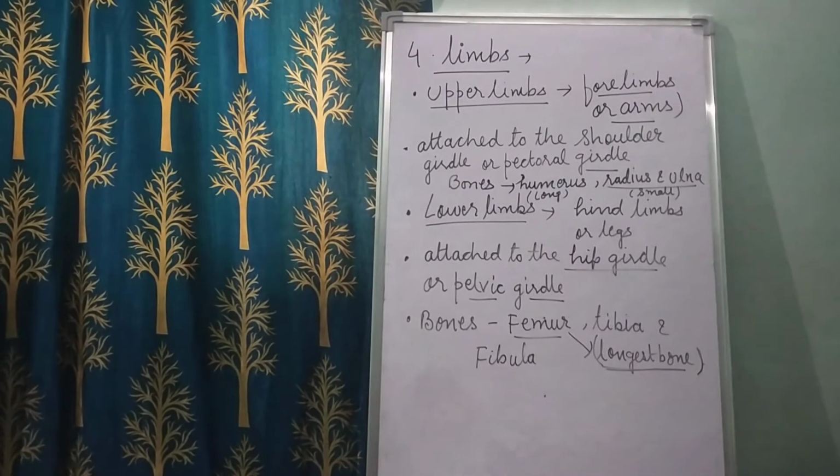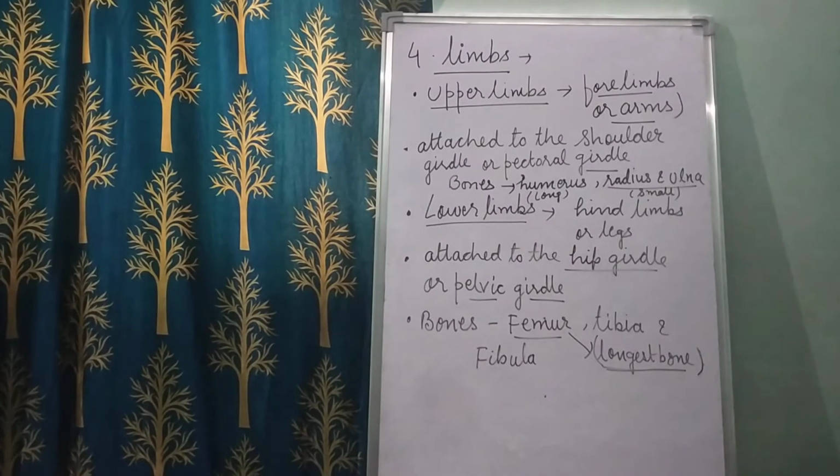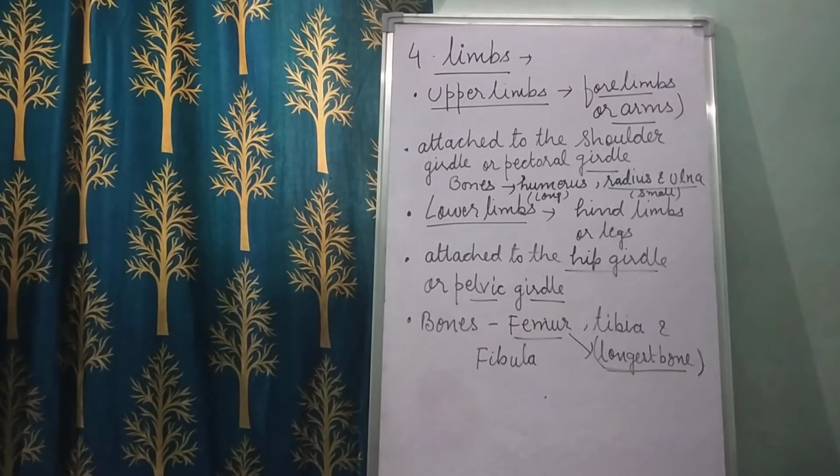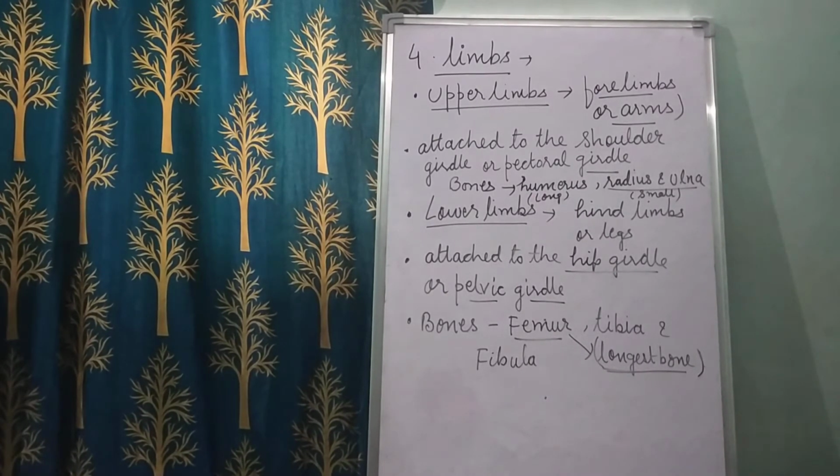Okay, radius and the ulna. A number of small bones form the hand, which is attached to the lower arm. So the upper limbs have two parts, the upper arm and the lower arm. The upper arm is made up of a single bone called the humerus. It is joined at the elbow to a pair of bones that form the lower arm.